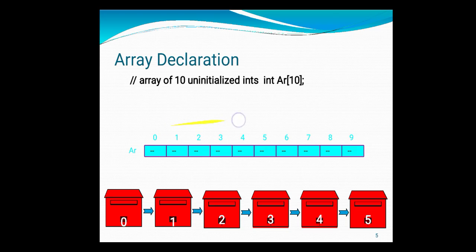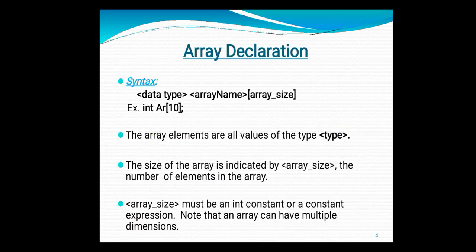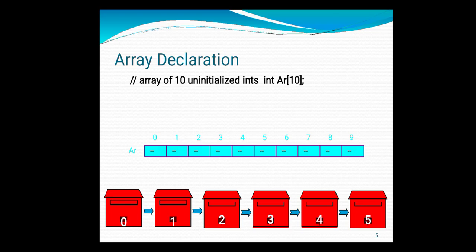If you look here, I am showing you 0 to 9. The first element we are referencing as AR of 0 and the last element as AR of 9, because by default an array starts with location 0 and the last element is at 9. So from 0 to 9 you have 10 elements, right?